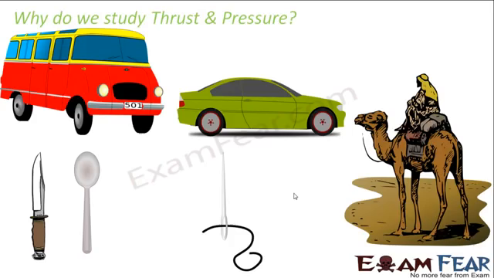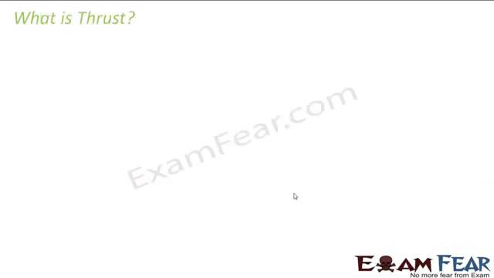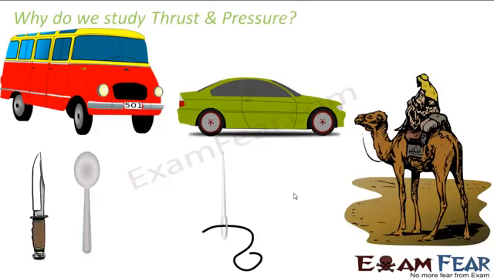So these are some of the things which we have seen. We know that these things are true. But why are these things happening? Why is it that things used for cutting objects have sharp edges? Why is it that heavier vehicles have thicker tires? How can camels walk easily over sand, but it is not possible for everybody else? These are some of the things which remain unanswered without the knowledge of thrust and pressure.